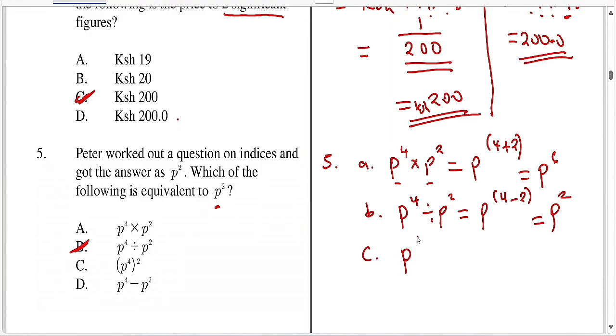C, if they have 2 powers, ambazo yani ikiwa na power 2, you usually multiply those 2 powers, so itakuwa 4 times 2. At the end of the day, itakuwa p power 8. So it's wrong also.